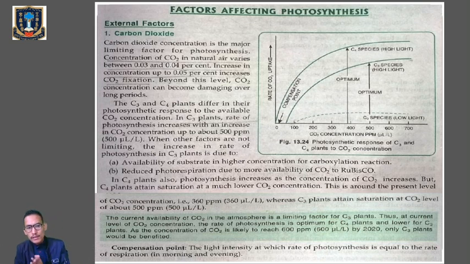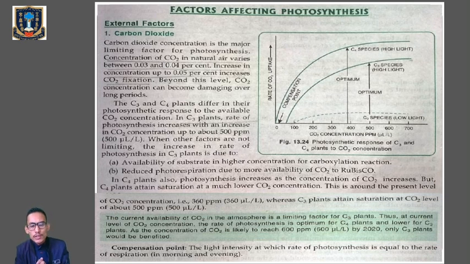So the carbon dioxide concentration in the air generally ranges between 0.03 to 0.04%. Okay, and an increase in concentration of carbon dioxide up to 0.05% will increase its fixation, which we have learned while talking about the C3 cycle and the C4 cycle in C3 plants and C4 plants. Clear? Now beyond 0.05% of carbon dioxide it becomes dangerous, and even the rate of photosynthesis will come into cessation, it will stop.